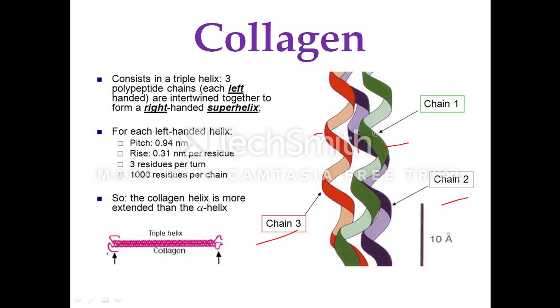Proline and hydroxyproline are abundant in the structure of collagen. If you take the proportion, glycine accounts for about 35%, proline and hydroxyproline around 25%, and alanine around 11%. The amino acid sequence is a repeating tripeptide unit like glycine-X-proline or glycine-X-hydroxyproline. The tripeptide unit will be repeated many times. So this X could be any amino acid.